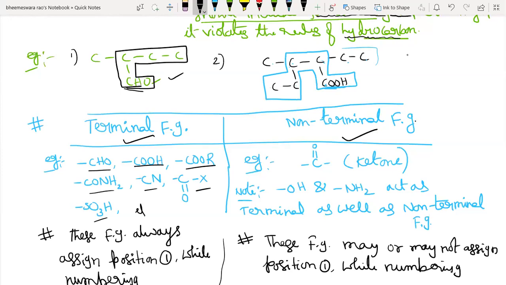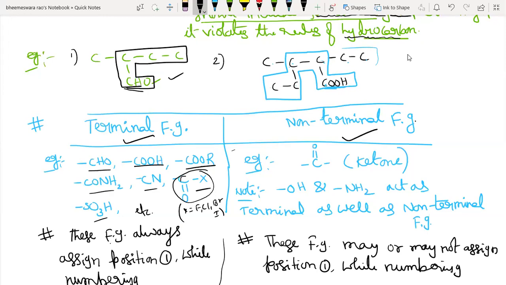These are all such examples: aldehyde, carboxylic acid, ester, amide, cyanide. What is the name of this functional group, students? Acid halide, where X is halogen: fluorine, chlorine, bromine, iodine, yes. SO3H, what is the name of it? Sulfonic acid. Its name is sulfonic acid.